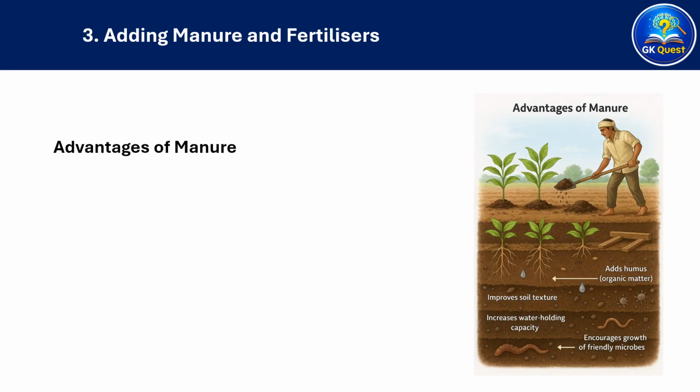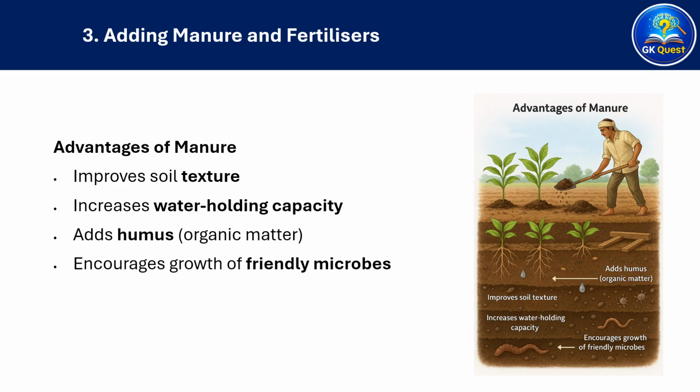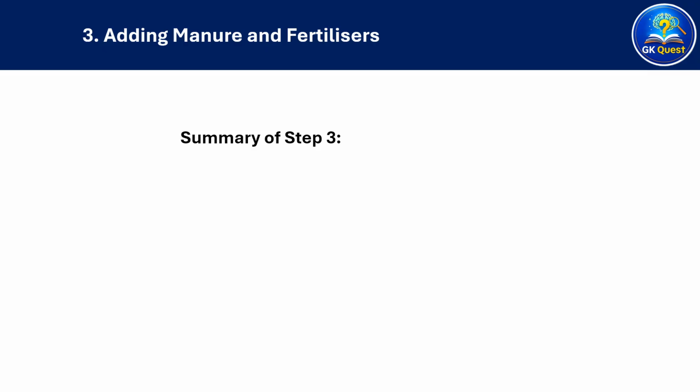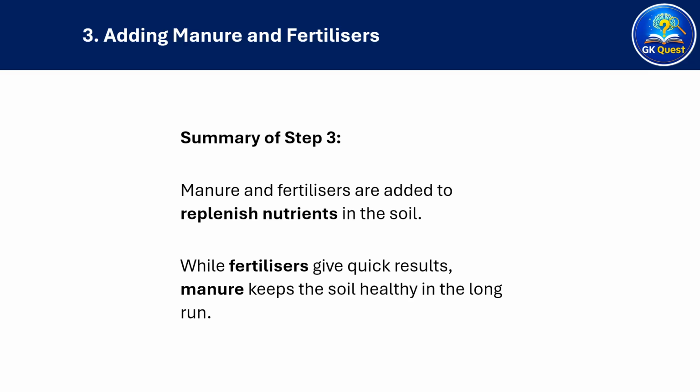Advantages of manure: improves soil texture, increases water-holding capacity, adds humus and organic matter, and encourages growth of friendly microbes. Let's recap step 3. Manure and fertilizers are added to replenish nutrients in the soil. While fertilizers give quick results, manure keeps the soil healthy in the long run.